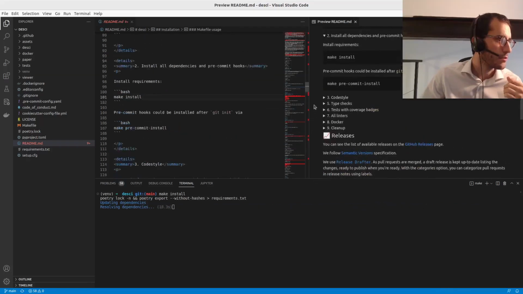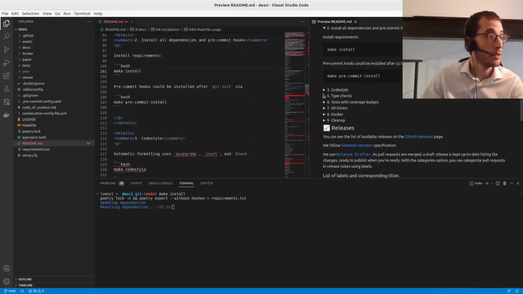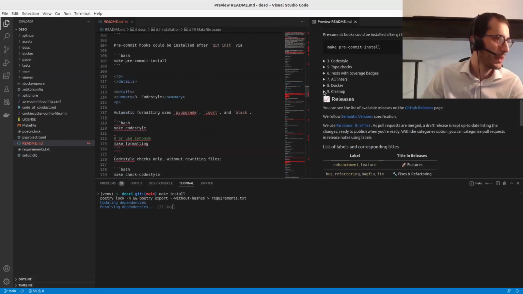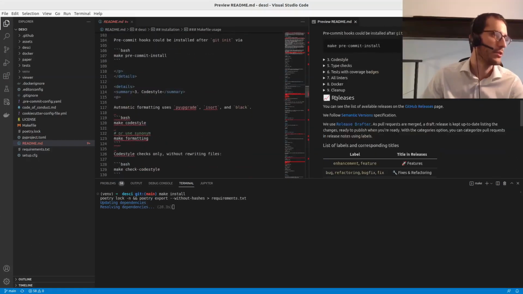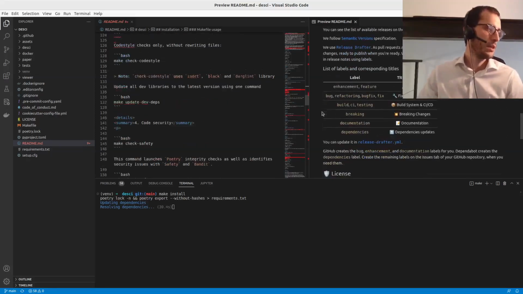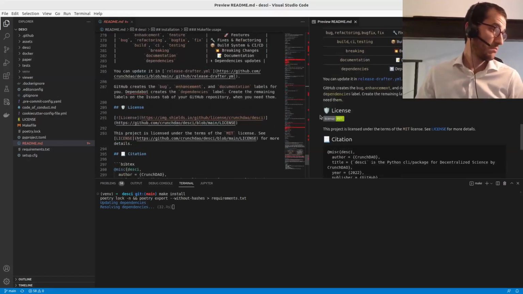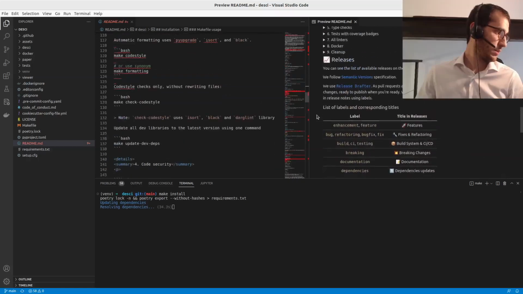What else is worth mentioning? Here we have the pre-commit, which allows us to keep everything clean, I guess in terms of code style. Actually, we use this when you push. So not much to mention beside this.